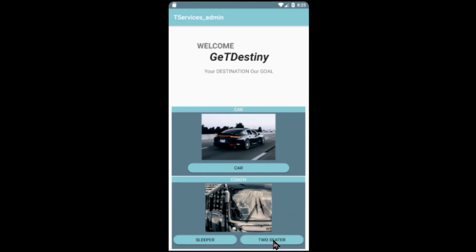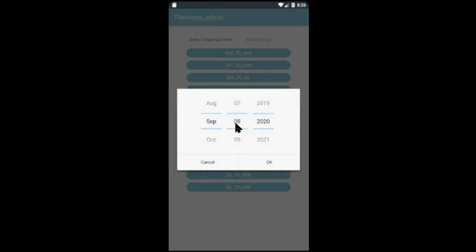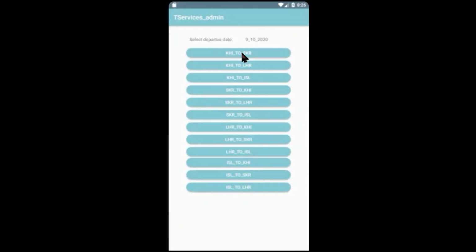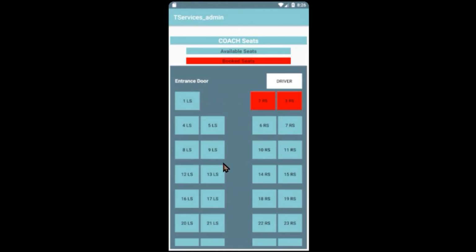I want to check the two-seater which I booked before. I have selected the 10th of September, the Karachi to Sakkar route, and the second one. Previously, in our customer app, we booked the second and third seats of this two-seater coach. Here we can see that these two seats are booked.